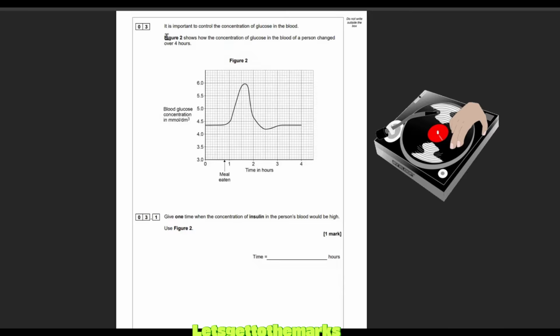Question 3. It's important to control the concentration of glucose in the blood. Figure 2 shows how the concentration of glucose in the blood of a person changed over 4 hours. So here we've got the blood glucose concentration on this graph. We call this the y-axis, and along the bottom here we have time. This is the x-axis. We can see the person's blood glucose shot up there at a certain time, and then came down, dipped a little there, then back up to roughly near its normal amount.